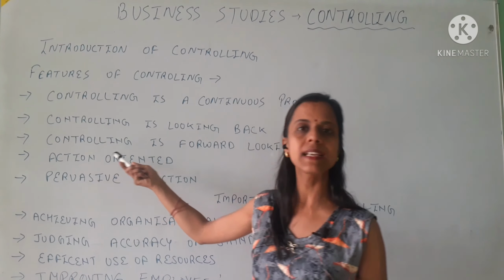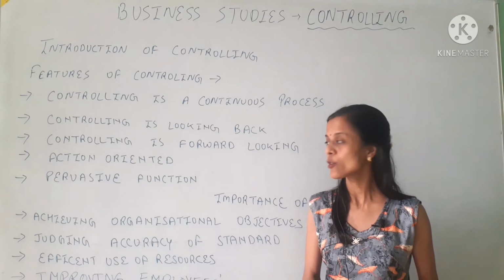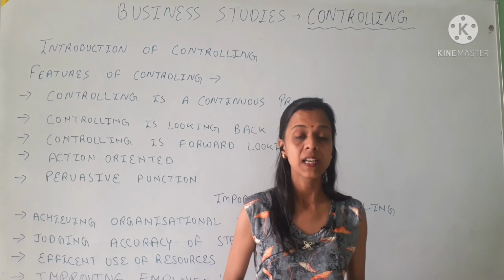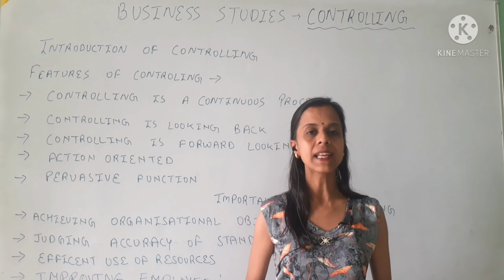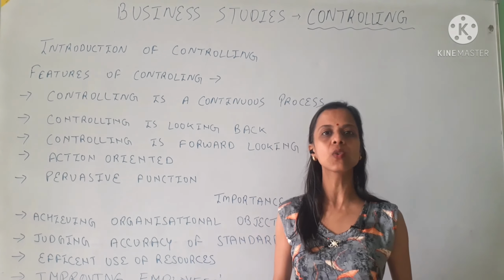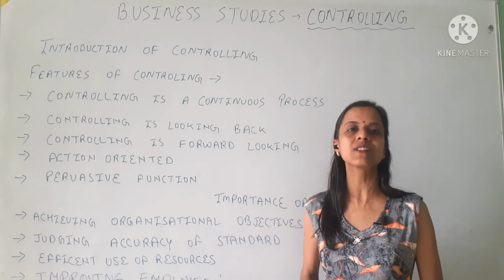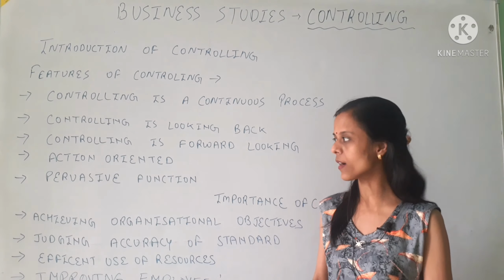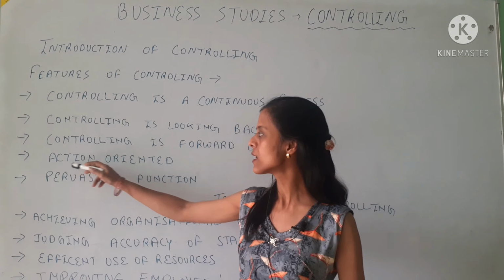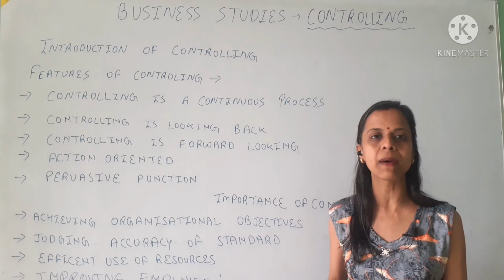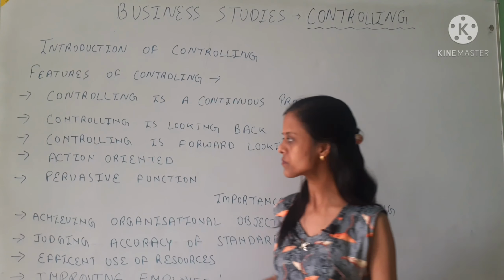The next point is that it is action oriented. Controlling always needs action. It's not only a plan. In this we actually know who is going to do which task and finally who is responsible for which work. For that we can call it action oriented. It is always based on the actions done by a particular person.